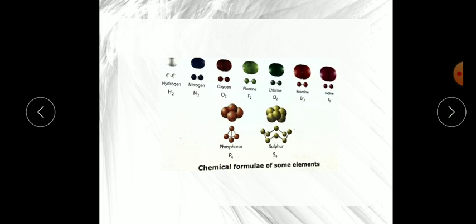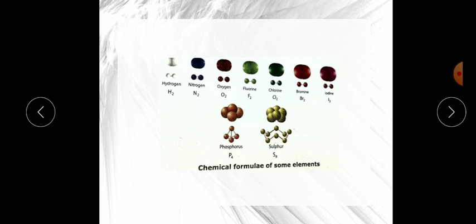All these are the chemical formulas of elements. Whenever we want to denote hydrogen gas we write H2, for nitrogen gas N2, for oxygen gas O2, for fluorine, chlorine, bromine gas F2, Cl2, Br2. They exist in a stable molecular form, not in simple element form.